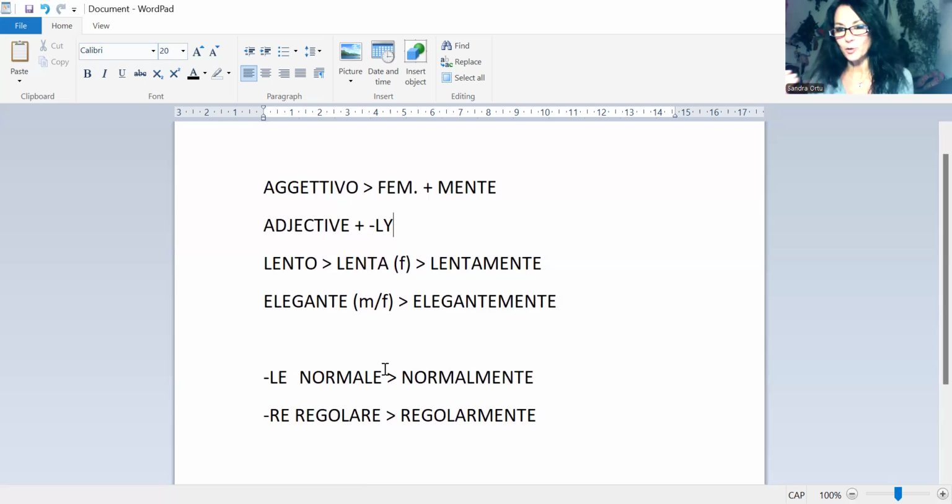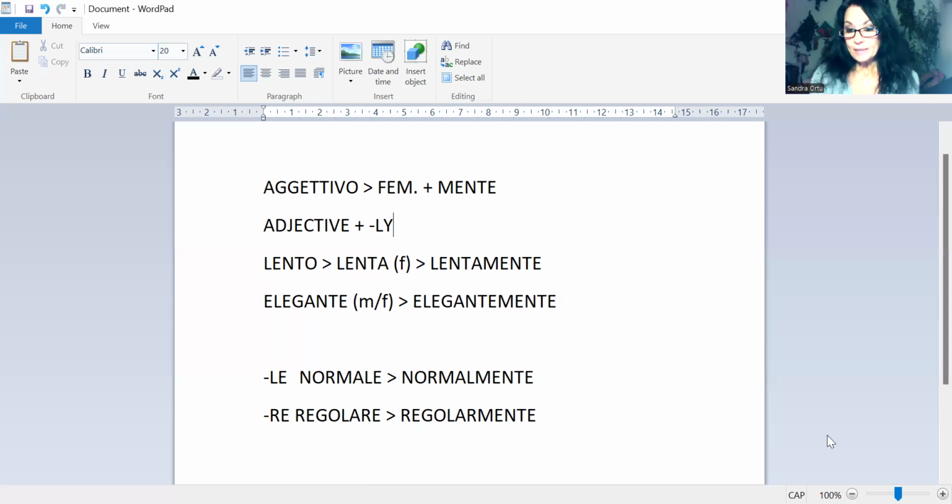So as I said, it just flows better when you are pronouncing it, when you are saying it normalmente, regolarmente, instead of normalemente, regolaremente. It kind of clashes a little bit. So this, as I said, happens with adjectives ending in le or re. And you have exactly the same in English: normal, normally; regular, regularly.